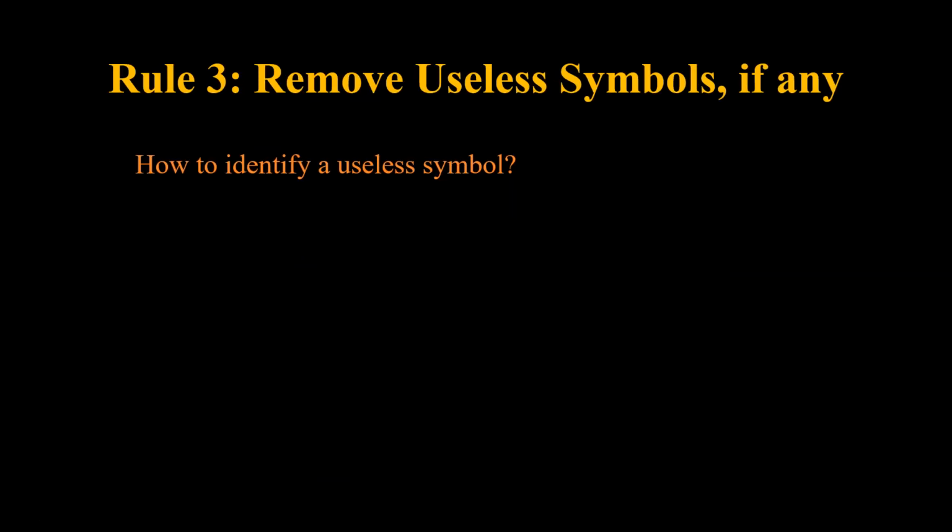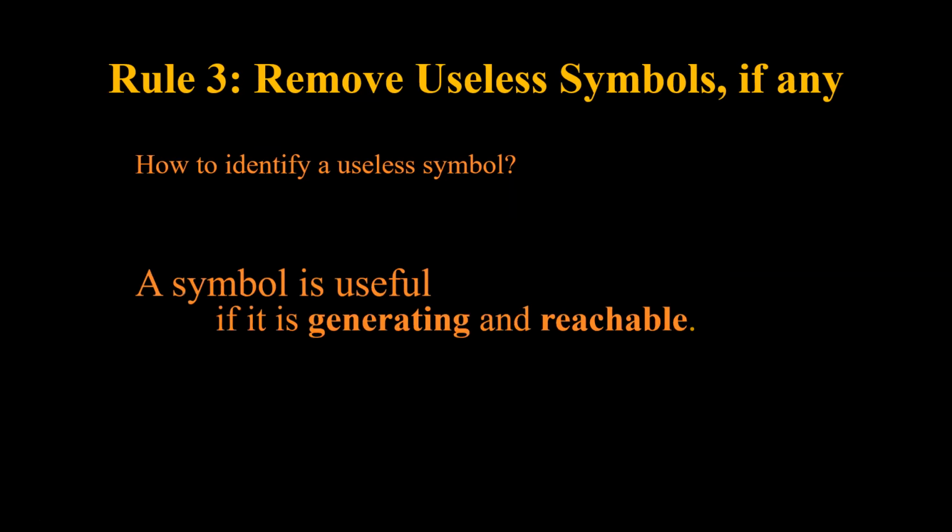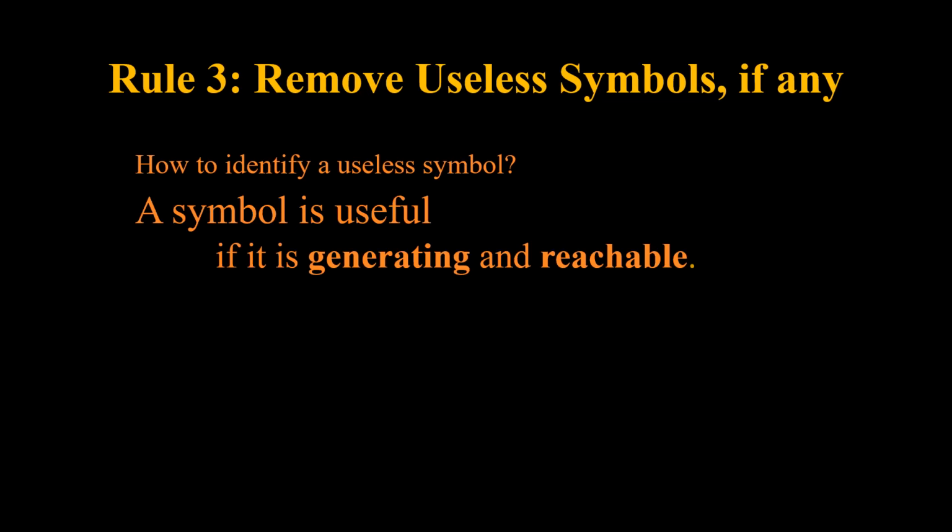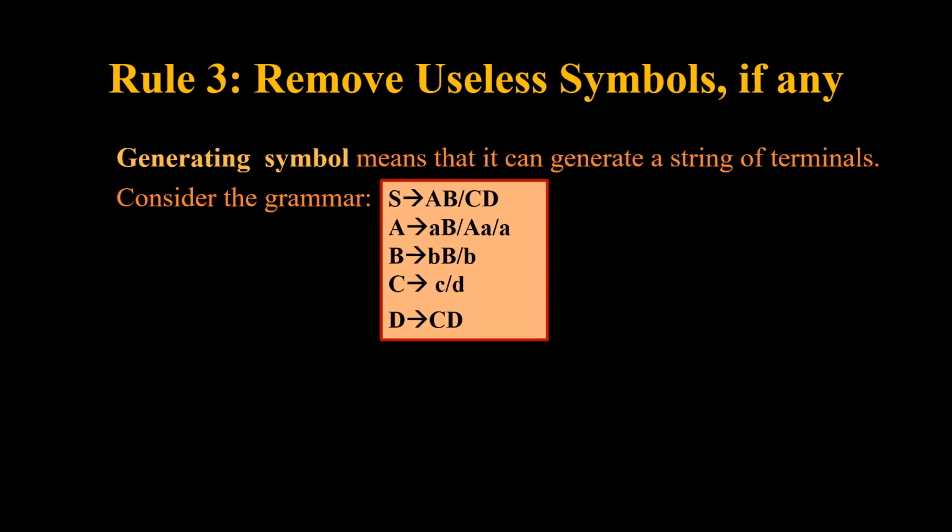Now third comes the useless symbol. What are useless symbols? A symbol is useful if it is generating and reachable. So there are two conditions to identify useless symbols. First, it should be generating and second, it should be reachable. In the coming slides, we will be discussing what generating and reachable symbols are.